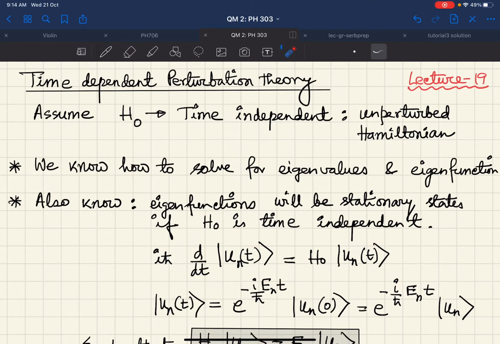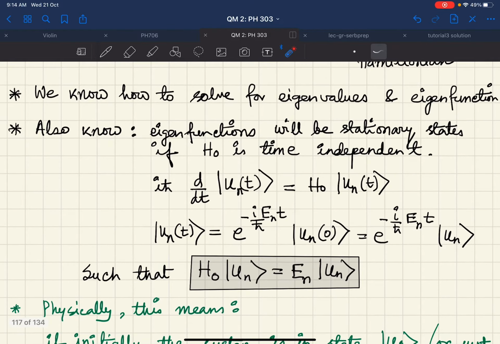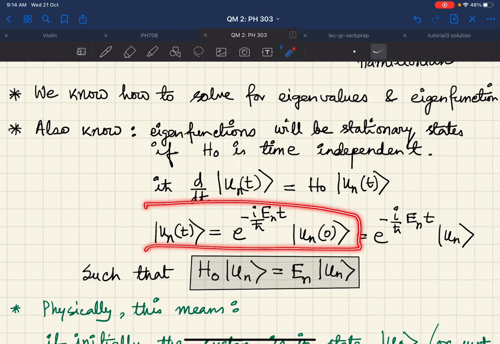So this is your Schrodinger equation, and you can write down the formal solution of this equation as |u_n(t)> equals e to the power minus i E_n t by h bar |u_n(0)>.